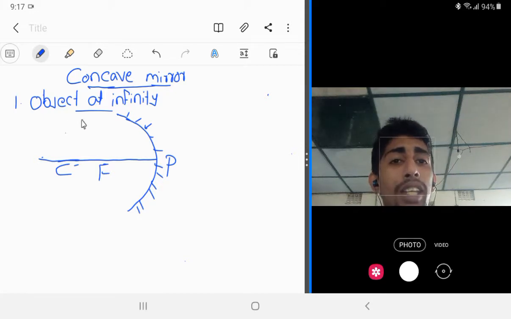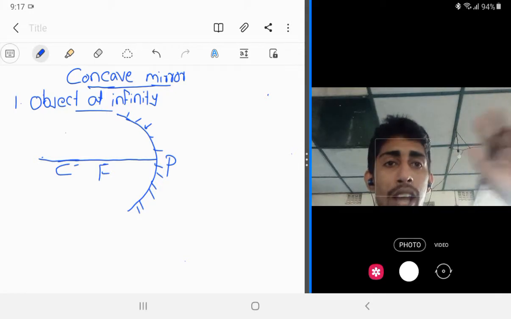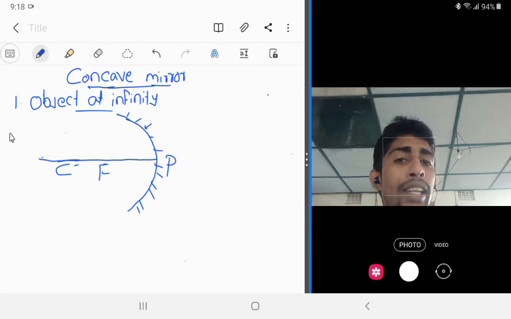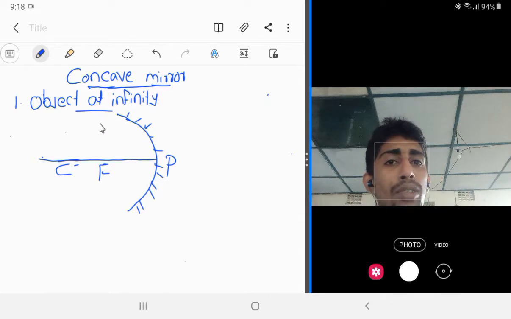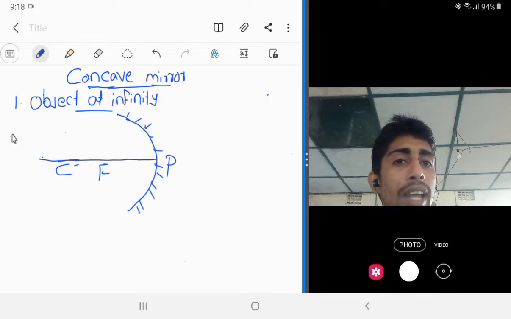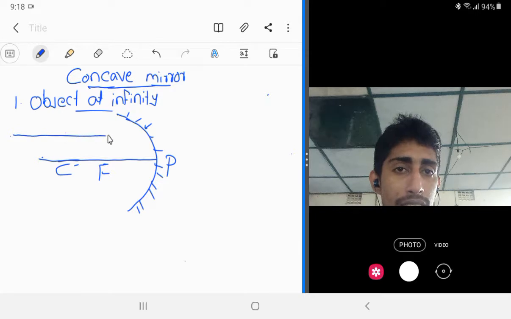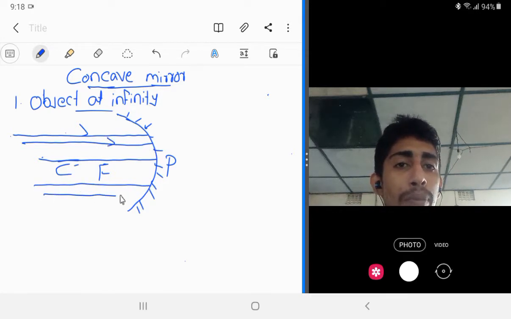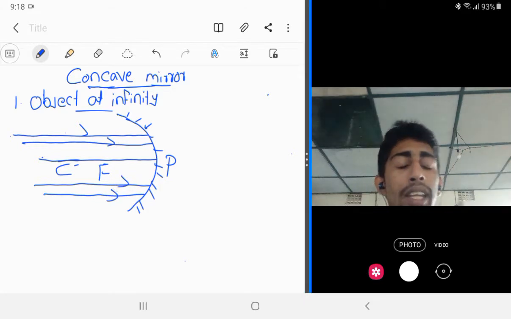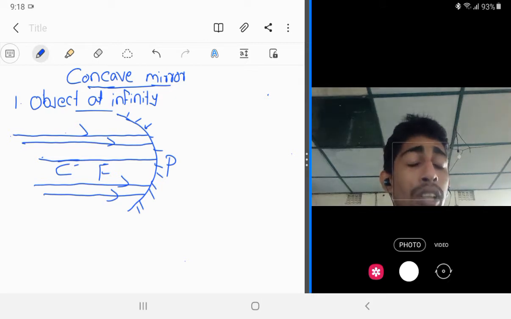Then we know that if the object is at infinity, it means the light rays are coming from infinity and all those light rays would be parallel to the principal axis. So there are different light rays here. These all light rays are parallel to the principal axis. Clear? So in the last class we studied the rules to draw the ray diagram.